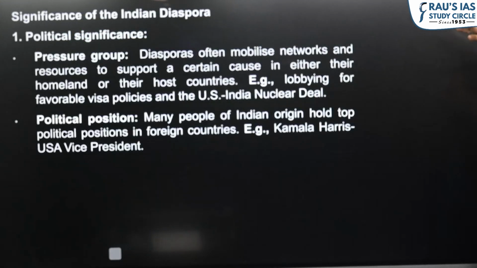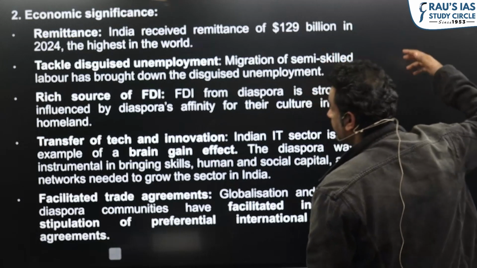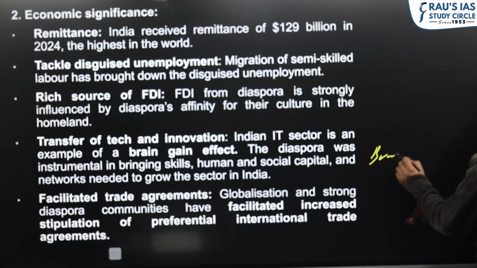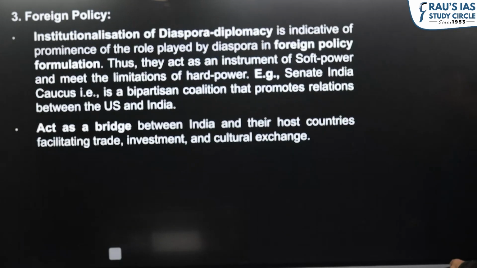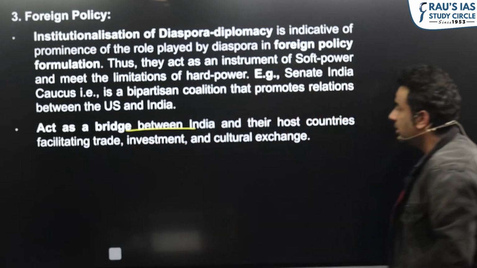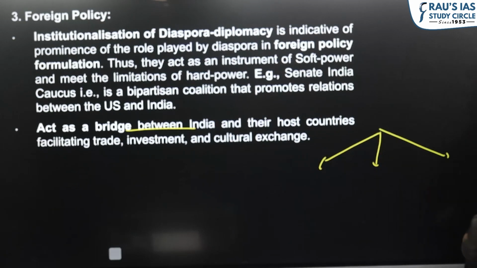So first, political significance. Second, economic significance. Remittances they send, FDIs they send. Earlier we used to see it as brain drain. Now the process has reversed from brain drain to brain gain. Go and work there, but do come back and do for your own society. So from brain drain to brain gain, the term coined by Prime Minister Modi. So they act as a bridge. So you can write their political, economic and socio-cultural significance.